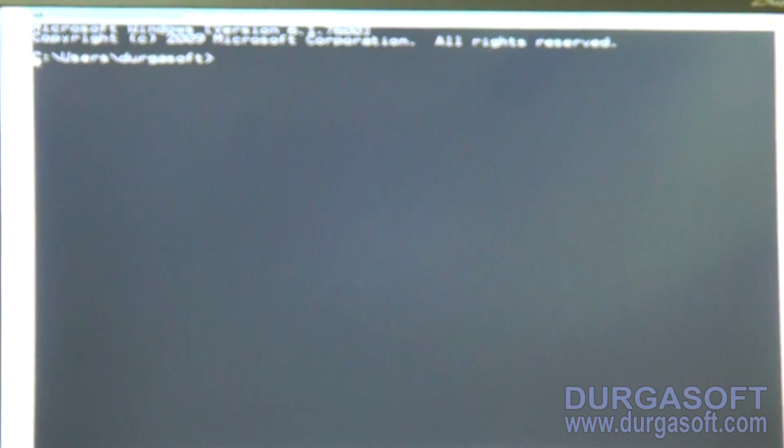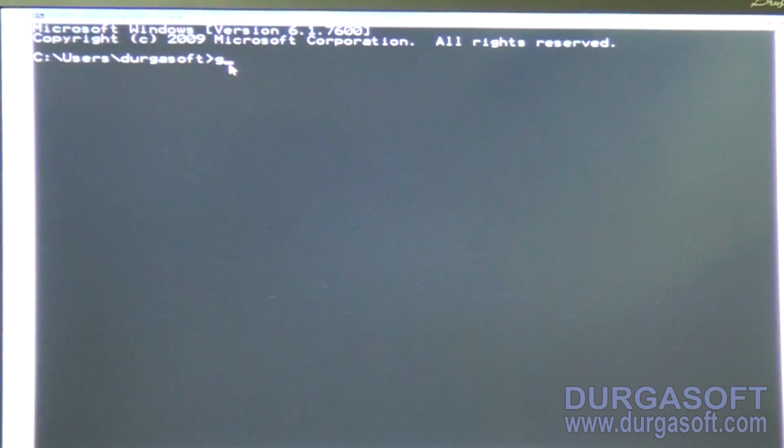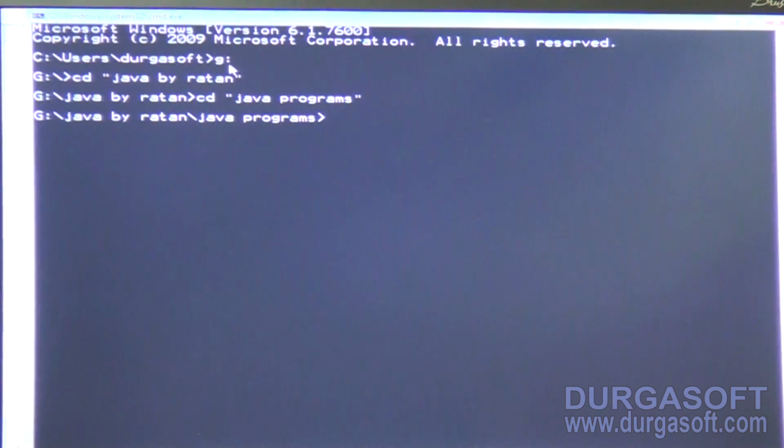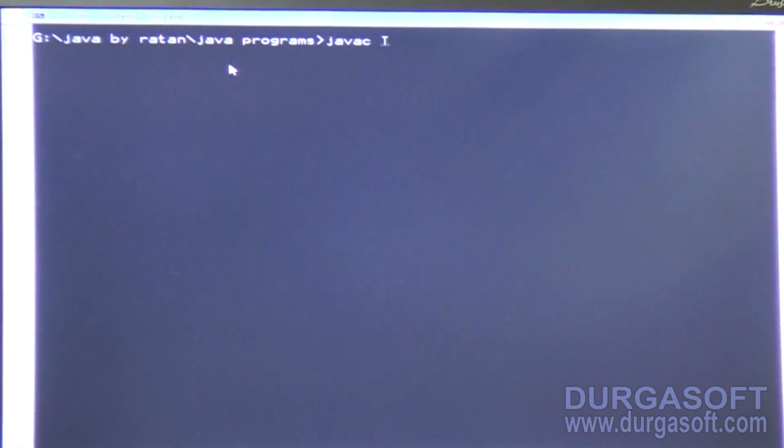Initially control is present in local disk C, but the application is present in local disk G. Move to local disk G. In the G drive, a specific folder is there. What is the folder here? Java by Ratan. In that folder, a subfolder is there, the Java programs folder. In that Java programs folder, my application is there. My application name is Test.java.